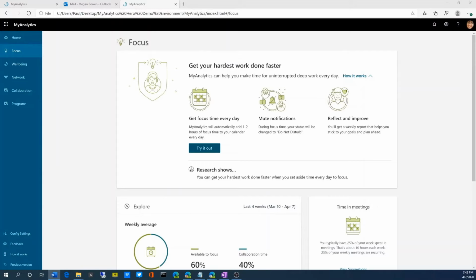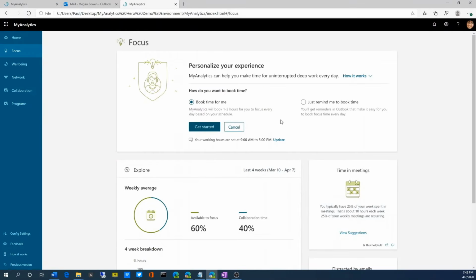While she could set My Analytics to remind her to book focus time, she opts to have the My Analytics machine learning algorithm book focus time on her schedule. In the focus plan generated by My Analytics, Megan can see that. So we're just going to click on there, and she can click on book time for me or just remind me to book time. So we're going to click get started.